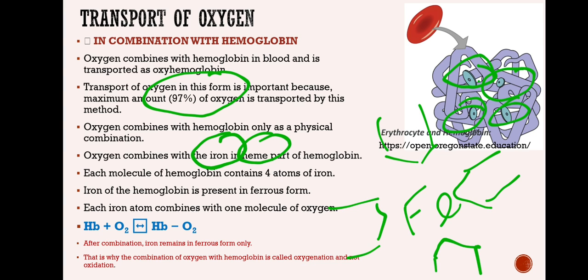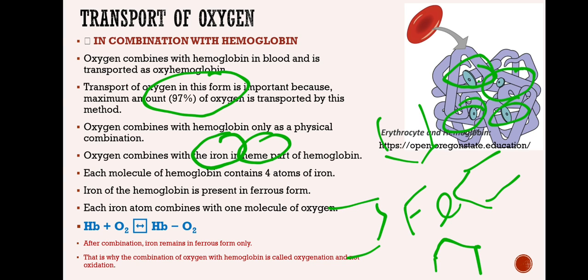So each hemoglobin molecule will have how many iron? 4 iron. Those 4 iron will combine with 4 oxygen, so that each hemoglobin molecule can carry 4 oxygen molecules.